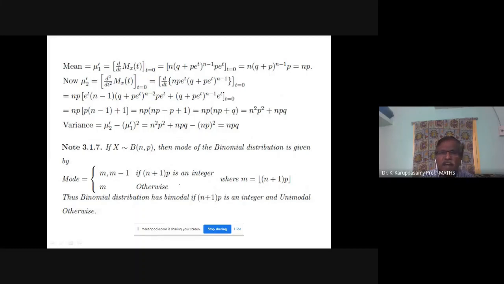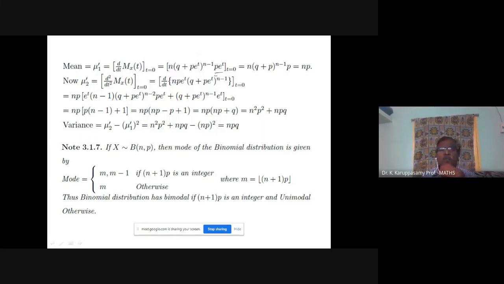We differentiate: n into (q plus p into e power t) power n minus 1. Then differentiate q plus p into e power t. That will be p into e power t. Now you substitute t equal to 0. In the place of t, you put 0.